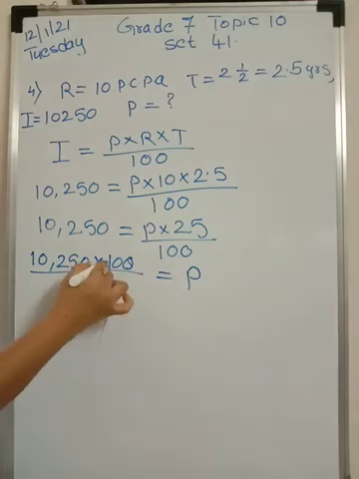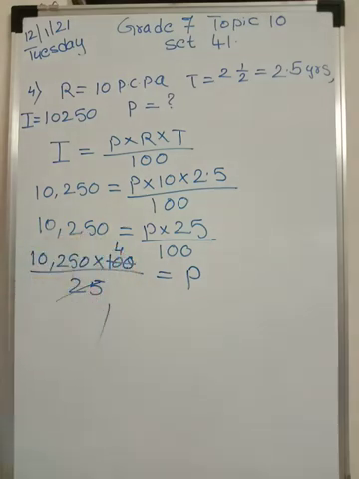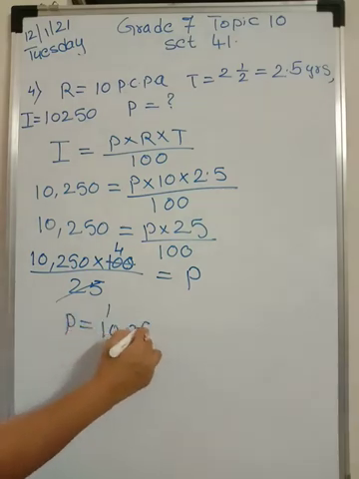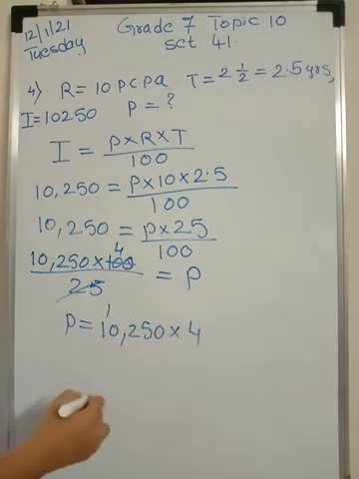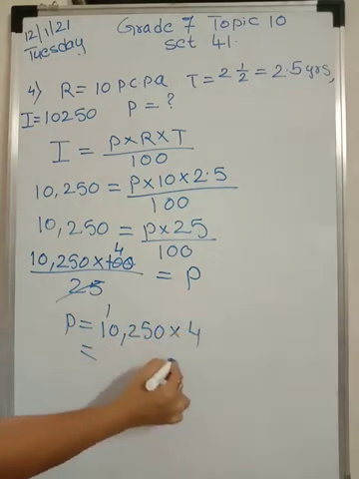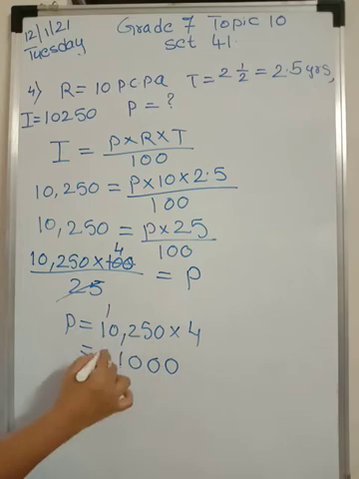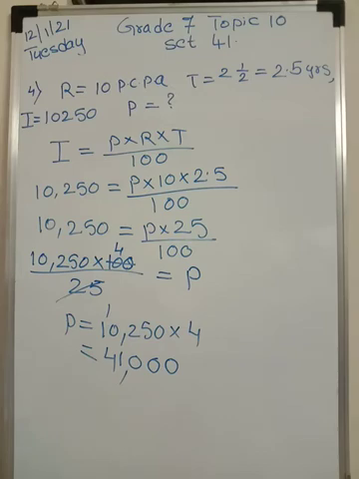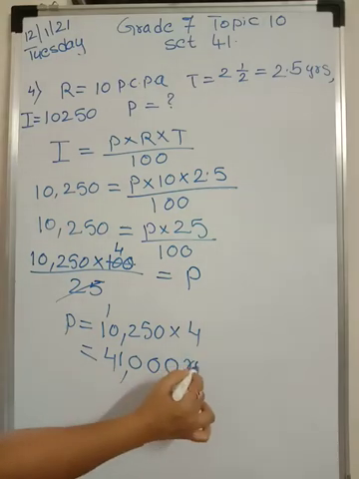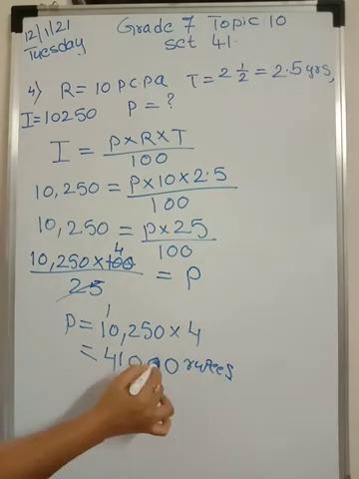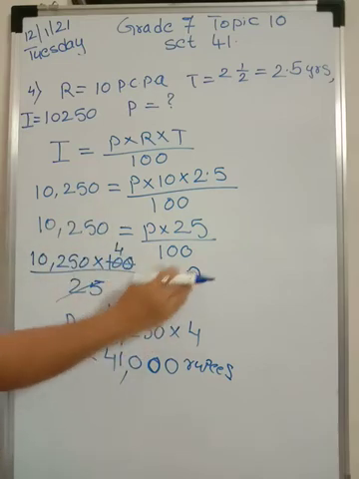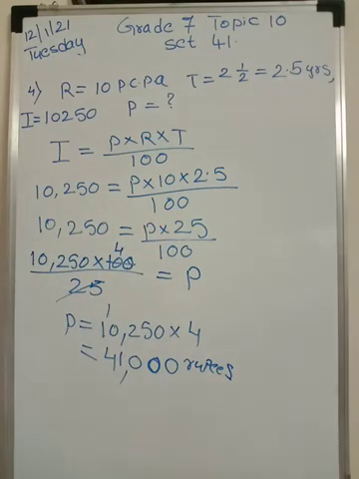So 25 1s are 25 and 25 4s are 100. So what is P? So we can say P is equal to 10,250 into 4. Okay. So 4 zeros are 0, 4 5s are 20, 4 2s are 8, 9, 10, 4 zeros are 0, 1 and 4 1s are 4. So the principal amount, the total amount which she borrowed, is 41,000 rupees. Is this clear? Okay, whichever quantity you have to find, you have to keep it on one side. The rest of all you move. I hope it is clear.